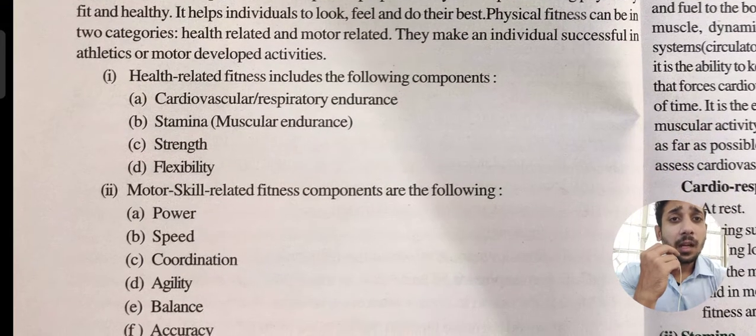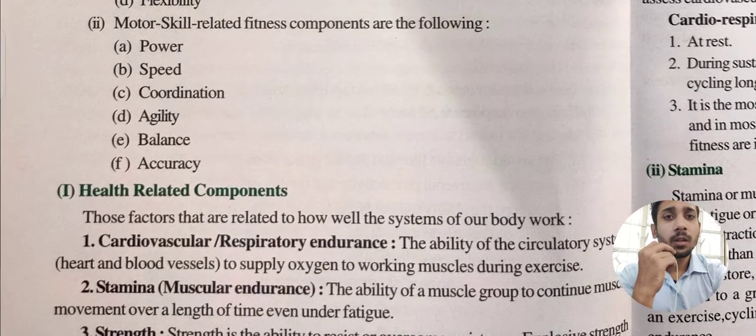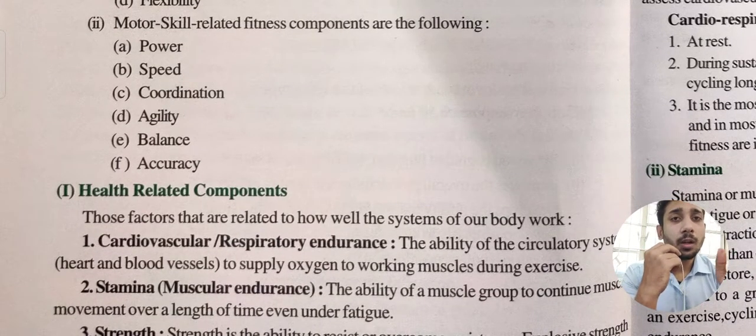And I have also told you that we are going to develop some motor developed activities. So in the motor related skills we gain power, speed, coordination, agility, balance, accuracy. Okay, these are the basic things we are going to master. Power means what? With power you can lift weight. Speed means how fast you can do any kind of work, how active you are, what your muscle and brain coordination is, what your agility, balance and accuracy are. These are all terms related to motor skills.